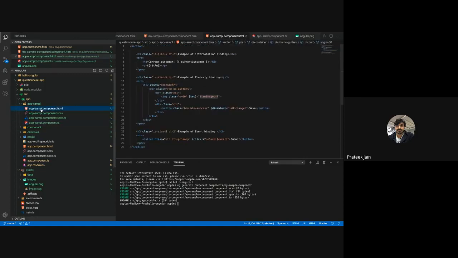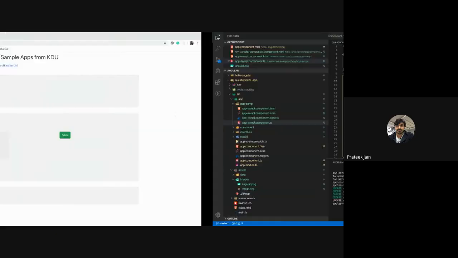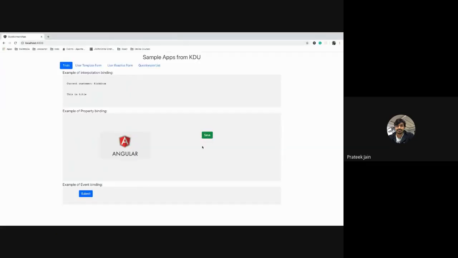There is another property called disabled, which is again property binding, and it has got another variable called isUnchanged. You can see in the component there is a property called isUnchanged, equal to false. Because of that false, this button is not disabled right now.